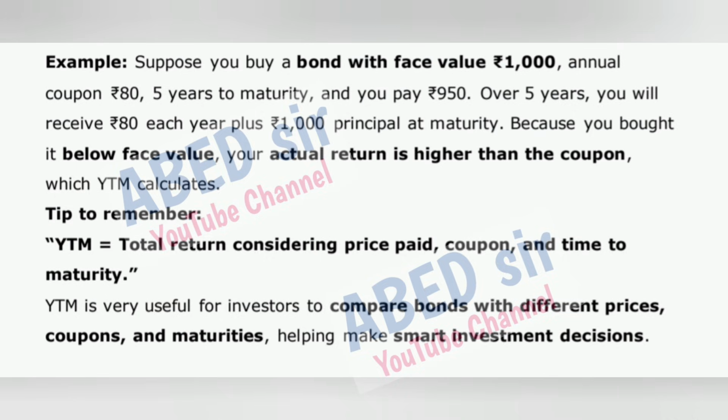Tip to remember: YTM equals total return considering price paid, coupon, and time to maturity. YTM is very useful for investors to compare bonds with different prices, coupons, and maturities, helping make smart investment decisions.